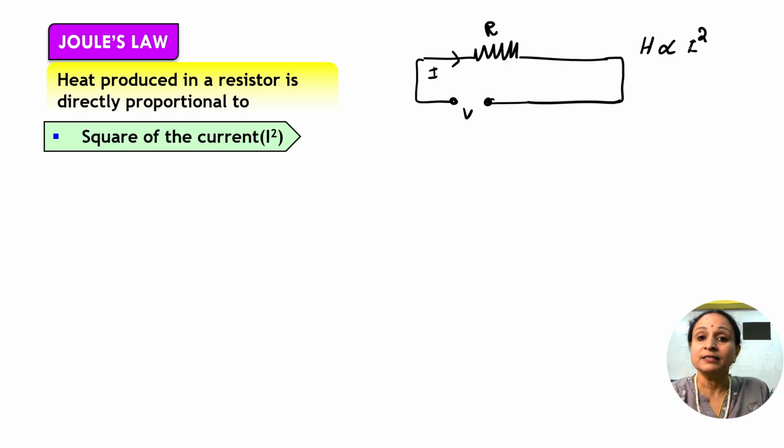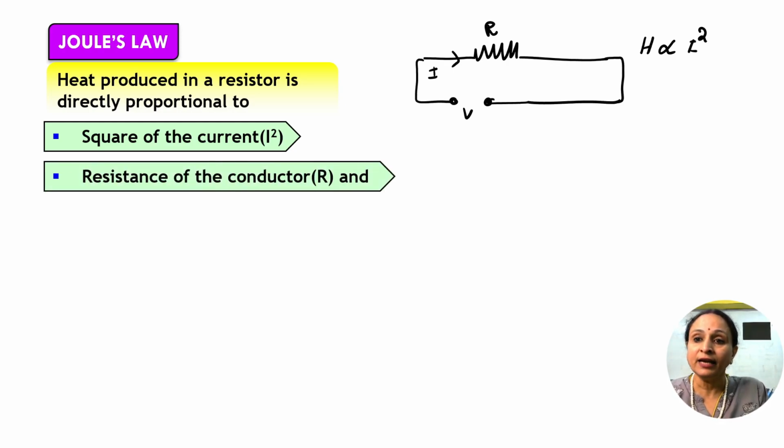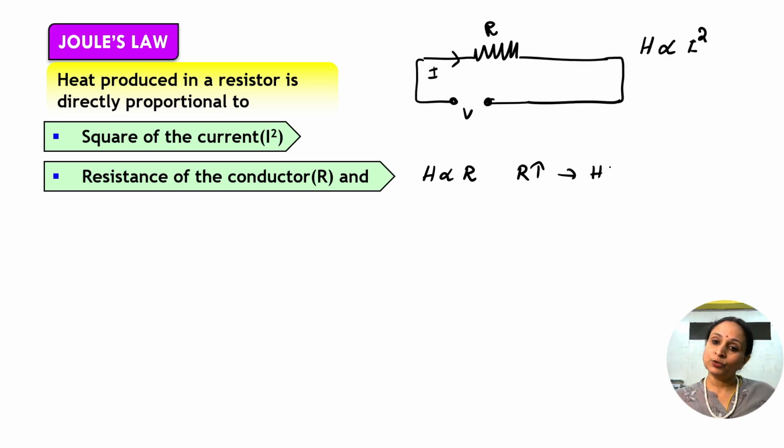In the second experiment, he also found that the heat is proportional to the resistance. The more the resistance, the more the heat, and vice versa. If the resistance is small, the heat is also very small.